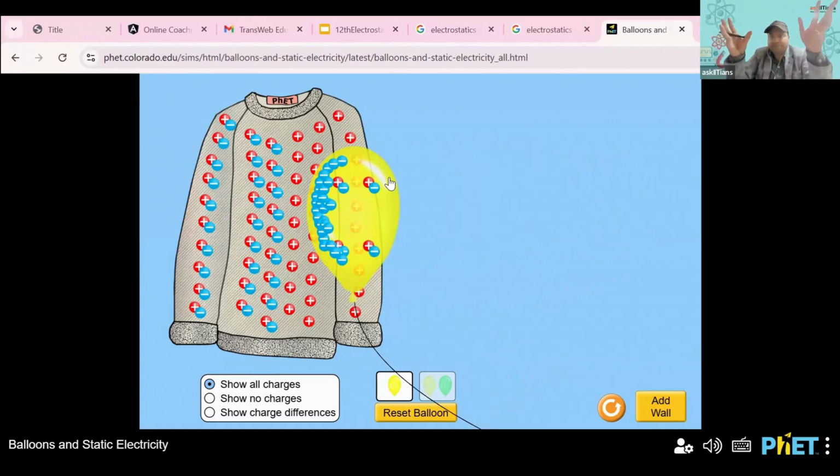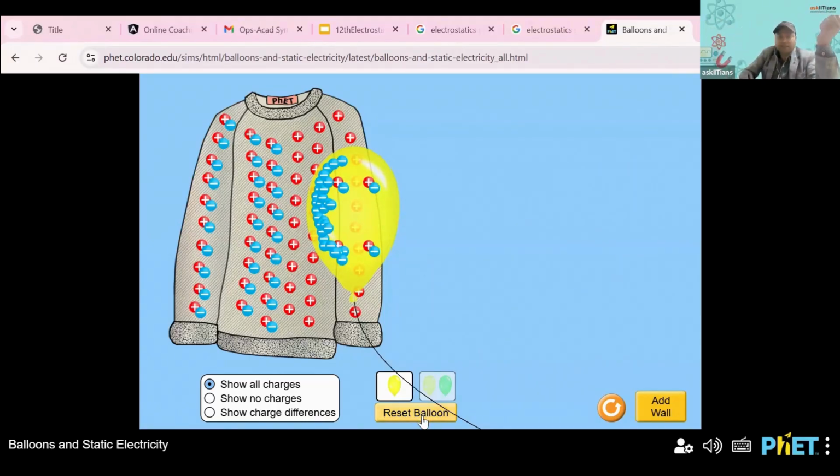Due to rubbing. So this force of attraction which we are seeing, the bodies have become charged, is due to what? Static electricity. Charges are not moving. Just by rubbing, they are getting transferred, making the bodies charged and thereby the forces of attraction or repulsion, depending upon the charges being like or unlike.